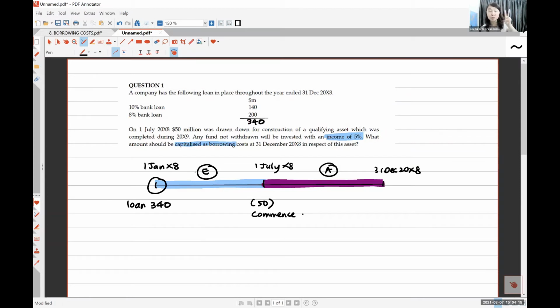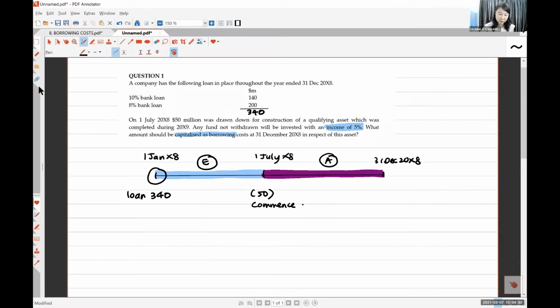Okay, number 2. I got percentage here. I want to decide the percentage. The percentage, I got 2 loans. One is a 10%, one is a 8%. So I need to find weighted average. I don't know whether I'm to take 8 or I want to take 10. So I'm going to take weighted average. So can you do a weighted average for this loan? That's my number 2 to get the percentage.